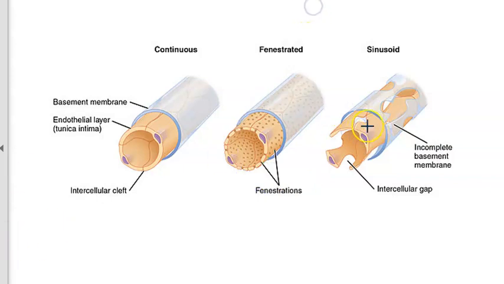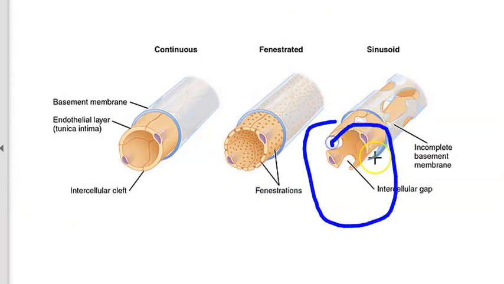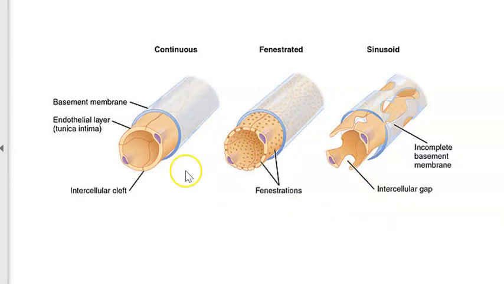And when it comes to the sinusoids, their lumen will be larger, okay? And their walls are thinner. They may have incomplete walls, as you can see here. And they may connect the arteriole with a venule. Obviously, that is the job of all these capillaries that we are talking about.